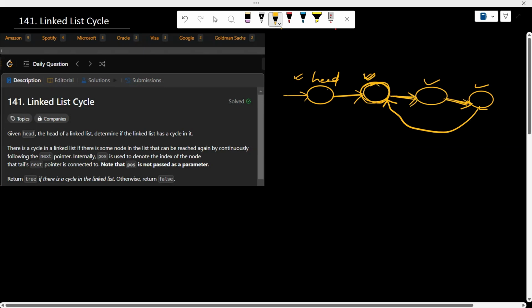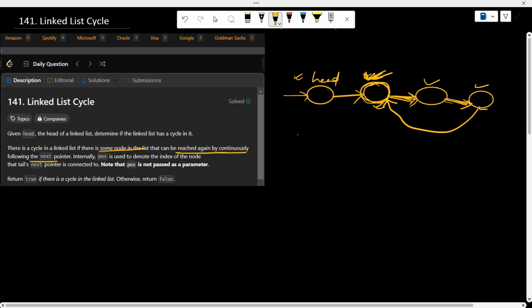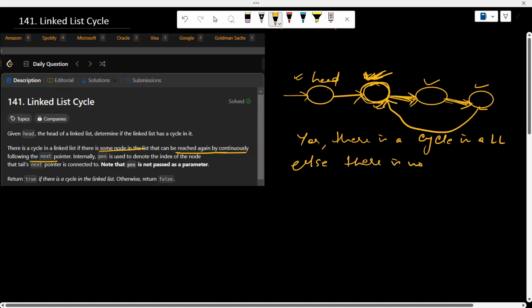So there is some node in the list that can be reached again. We have reached this node again by continuously following the next pointer. So we have followed the next pointer of each node and we have reached this node. If such a case arises, then yes, there is a cycle in the linked list. Else, there is no cycle, right? So how can we solve this question?